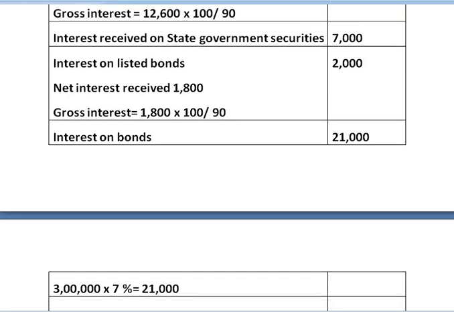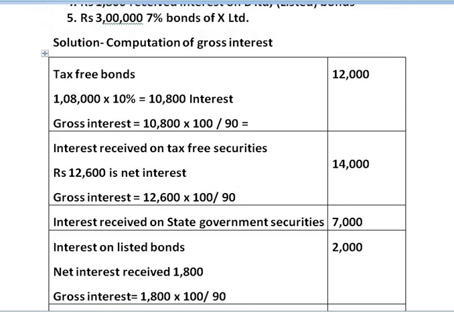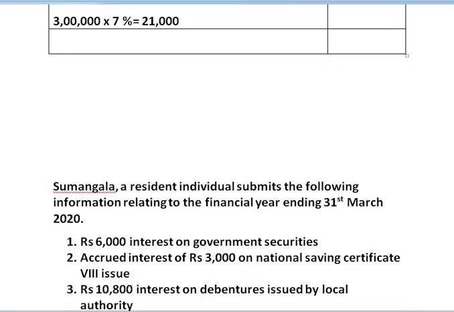Now you can add all the gross interest that are received, and the total is total income from other sources. Now we get the total income from other sources, which is total of all, that is 12,000 plus 14,000 plus 7,000 plus 2,000 and 21,000, which comes to rupees 56,000.